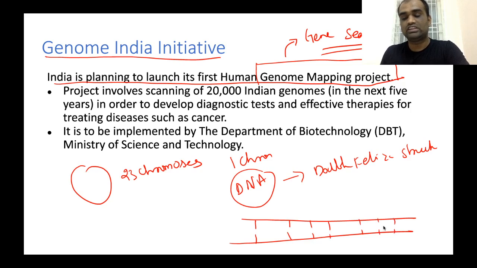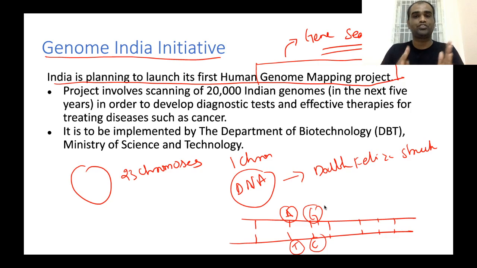Clear? Now, there are four types of bases in DNA. These four types are called ATCG. Clear? So, A can attach only with T. G can attach only with C. Now, there are different types of combinations of this ATCG arrangement.